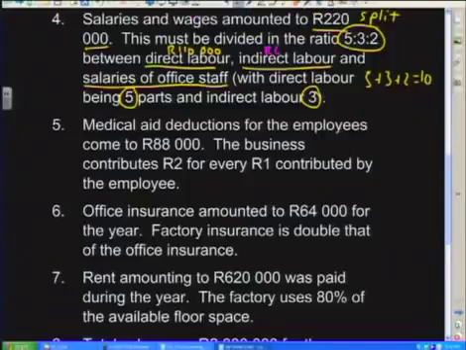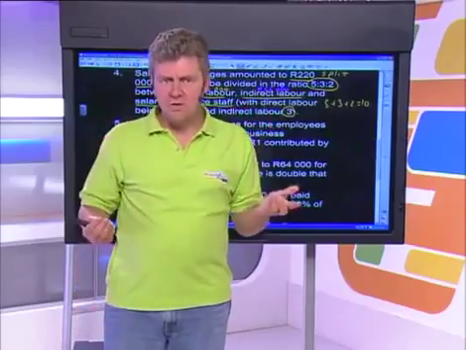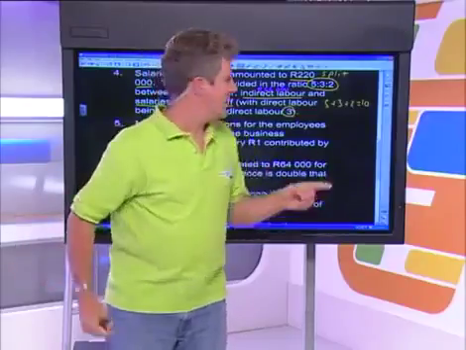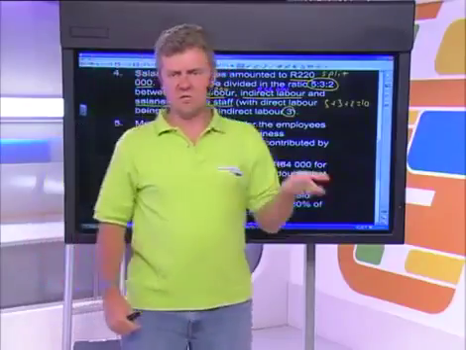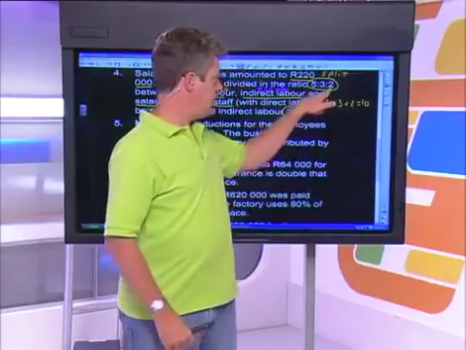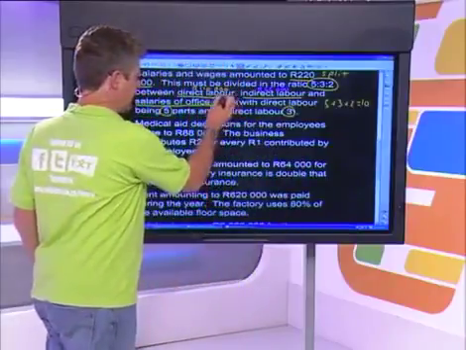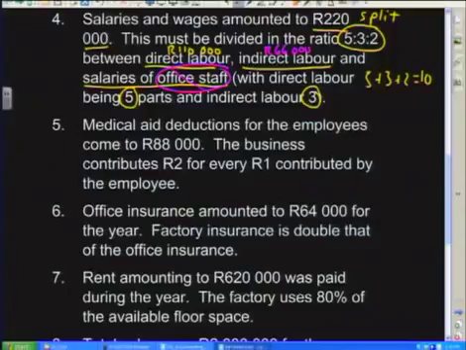Now here's the little trick in the question which you have to be aware of. It's told us that the salaries of office staff have to be 2 parts. But to be honest with you, we don't care about that. They're giving us that. Just if we had to work it out, we can. It's very easy. You could just work it out the same way and multiply by 2. But we don't care about that right now because we said that the salaries of office staff are not included in our production cost statement.